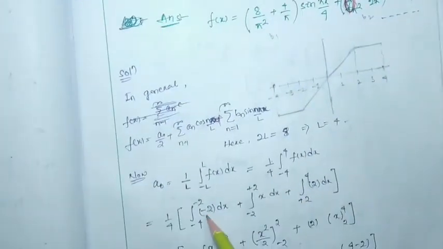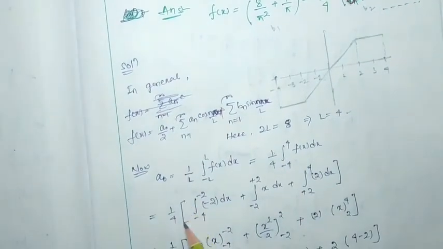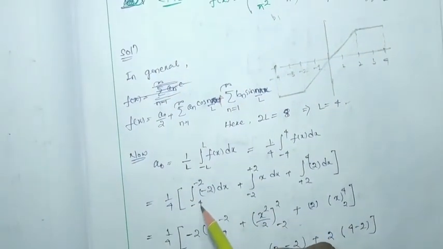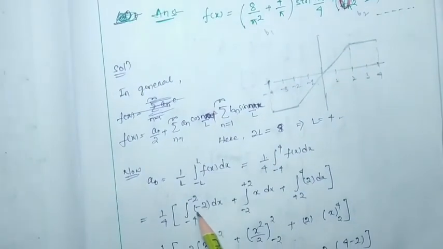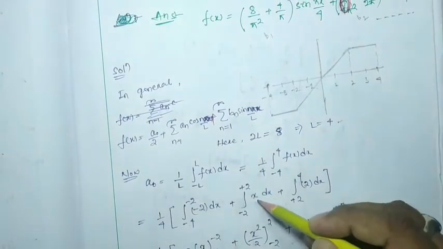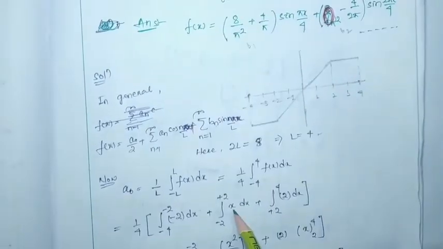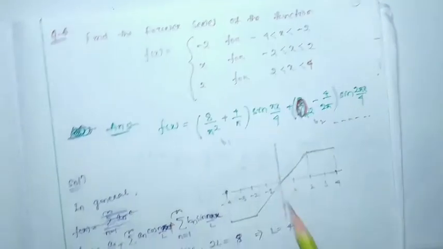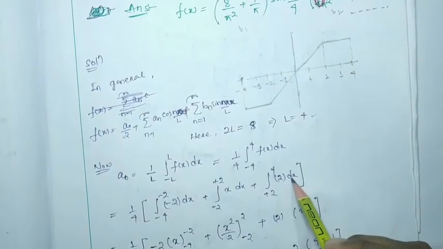So 1 by 4, square bracket, then -4 to -2, where the function is -2, so we put -2 dx, then -2 to 2 it is x, so x dx, then 2 to 4 the function is 2, so 2 dx.